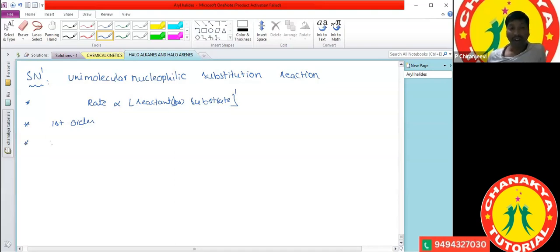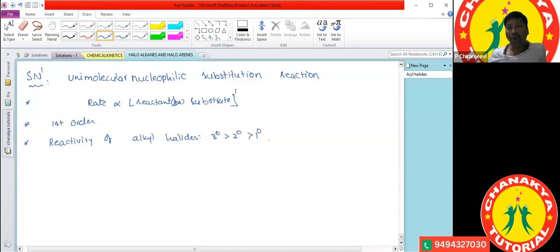And what is the reactivity of alkyl halides? Which alkyl halide is more reactive here? Tertiary alkyl halide is more reactive than secondary, and secondary is more reactive than primary alkyl halide. Now you have the clarity.